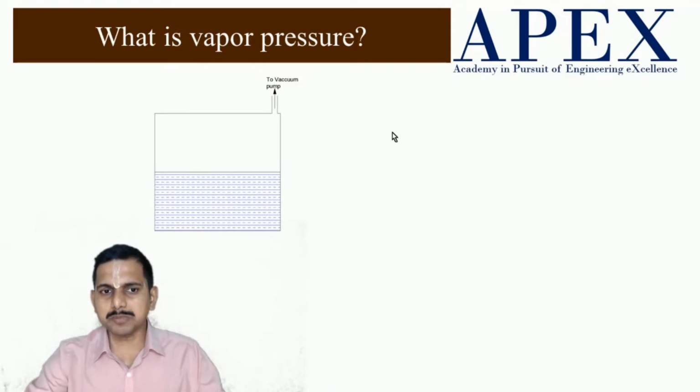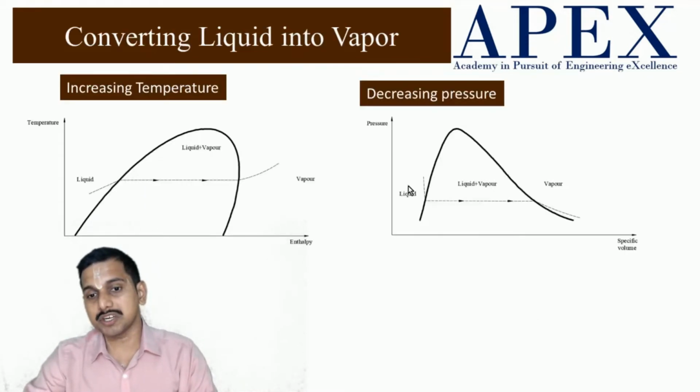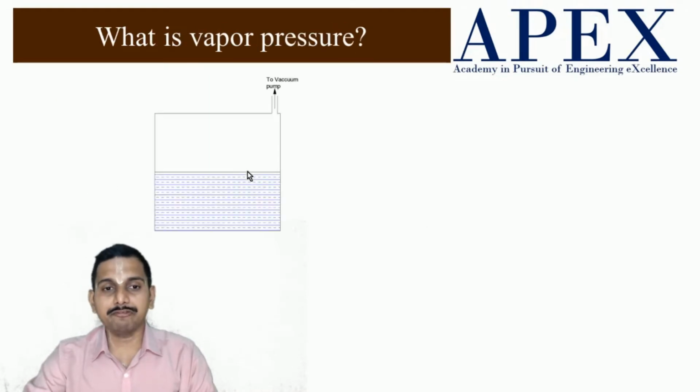So when the air is being sucked, the pressure here reduces. If the vacuum pump is strong enough, the pressure above the liquid surface will reduce to an extent that it falls below the saturation pressure.